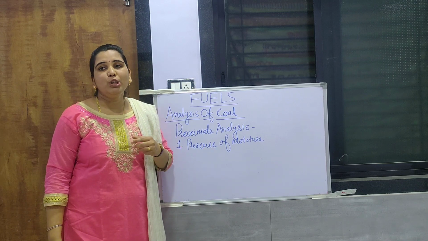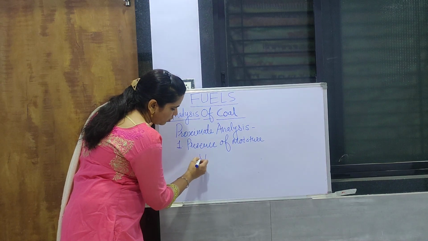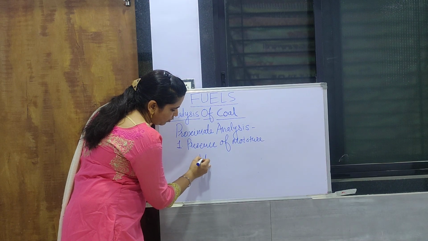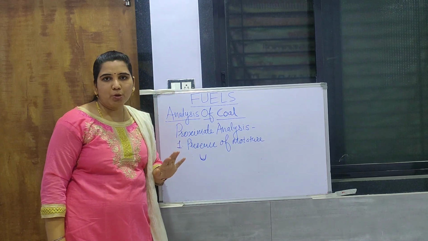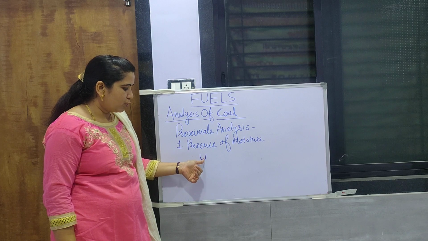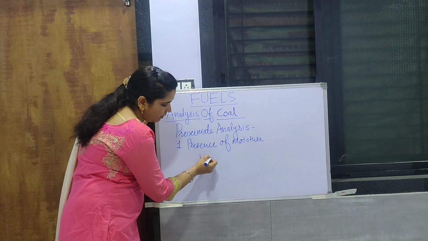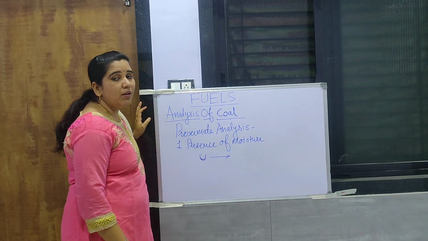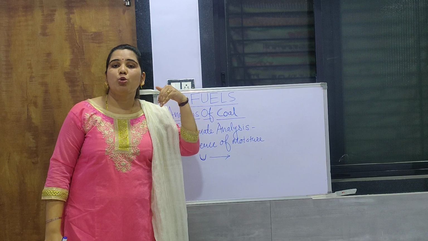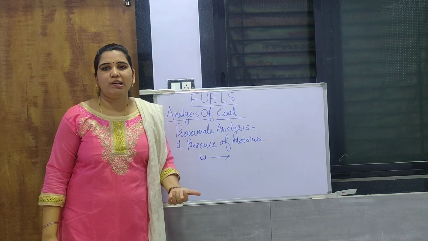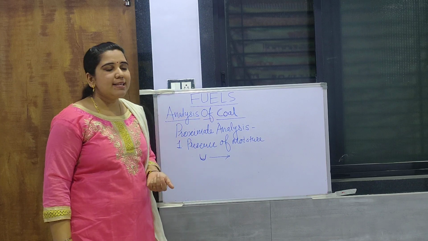At first we will use a small silica crucible. For example, this is a silica crucible and it has a sample of coal in it. Generally 1 gram of sample is considered. Why are we using only the silica crucible? It is because it has a high melting point, more than 1300 to 1400 degrees Celsius, so it is able to bear the highest temperature.